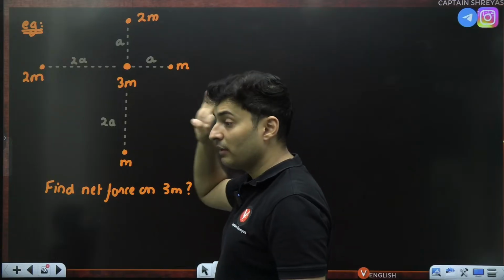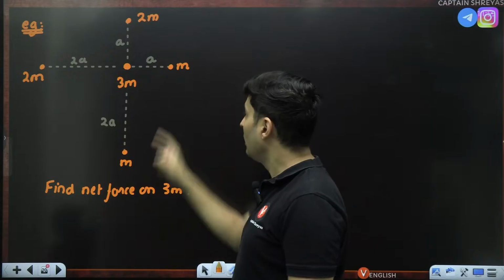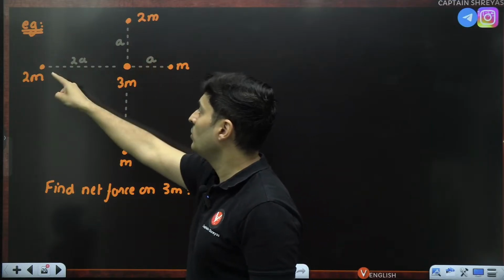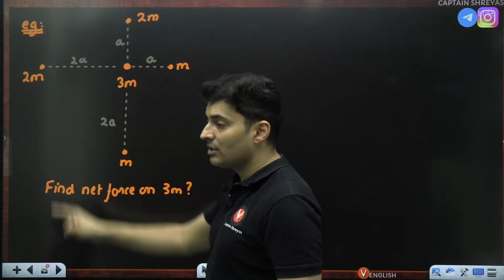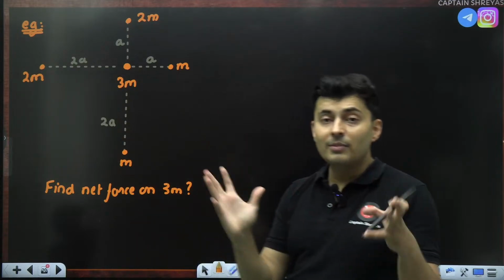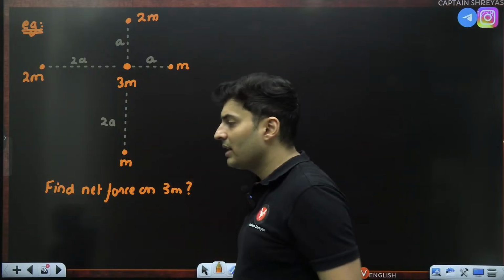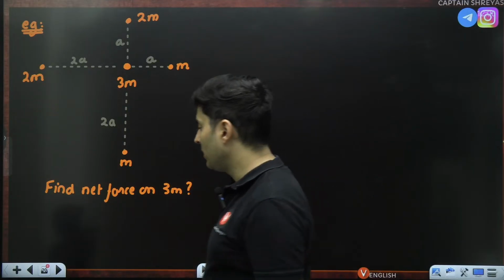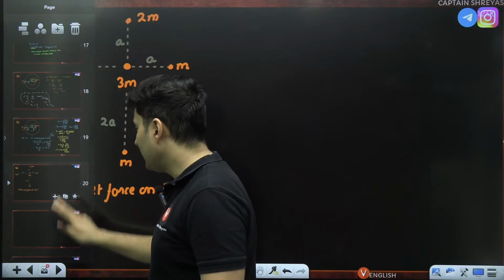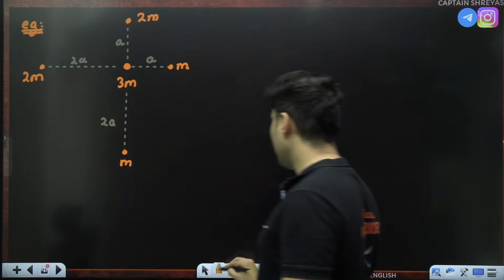3m will get pulled by 4 masses in 4 different ways, 4 different directions. 1 by mass m, 2m, 2m, m. Distances are also slightly different. Be careful about it. So the resultant will be in some weird direction maybe. You need to be very careful about the directions as well in this particular problem. Alright, so try it out. If you do it systematically, you will get the answer.